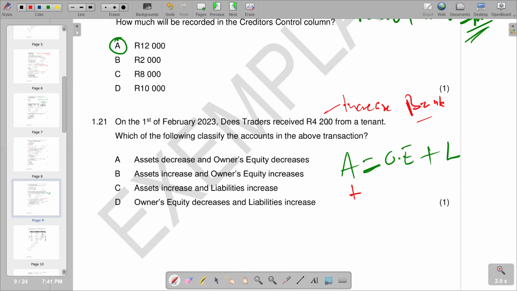And then obviously the other double, rent income, is adjusted in the profit and loss account. Other income is going to increase the net profit figure. The net profit figure is also going to increase the owner's equity figure. Remember the formula: to get our closing capital balance, we say opening capital, we add your net profit. So if your net profit increases, it's also going to increase the capital, the final capital on the balance sheet. So that's an increase, which leads to an increase in owner's equity. So we are seeing that on B, asset increase and owner's equity increase.